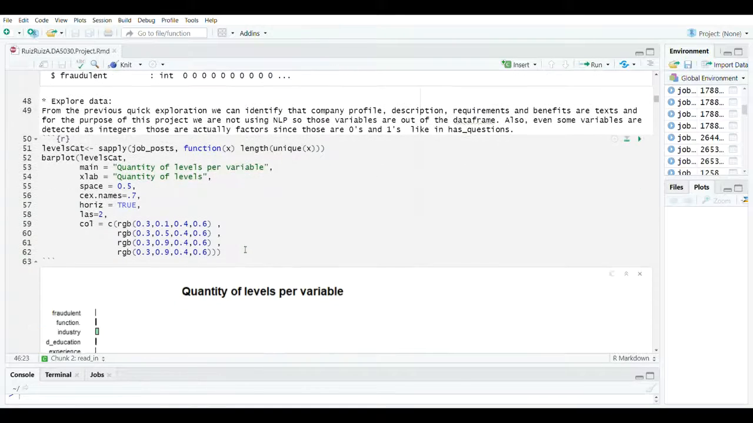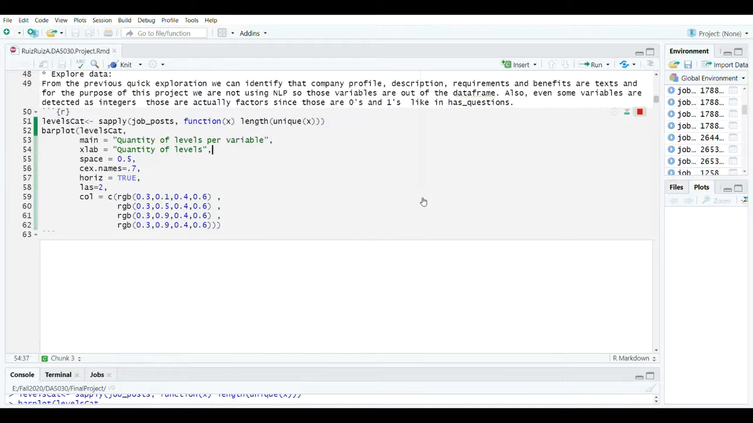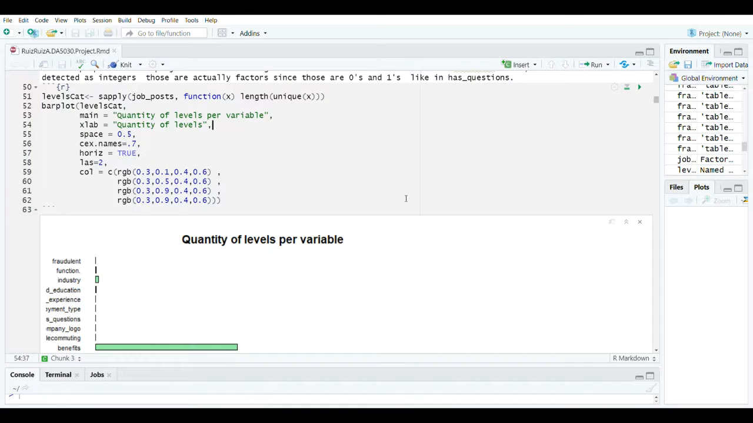So the next thing that we are going to do is to explore our data. As we can see, most of our data is text and categorical. So what we are going to do is explore it using bar plots. Something that we are going to ignore from our whole data set from the beginning is the job ID, because it is just an identifier of the job post, so it doesn't add anything extra to actually predict.